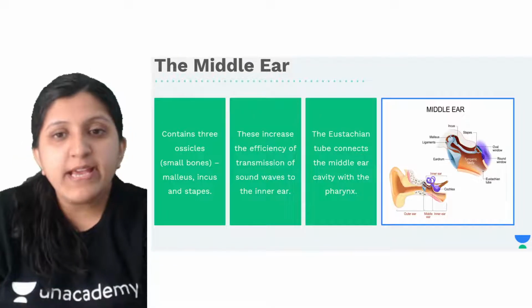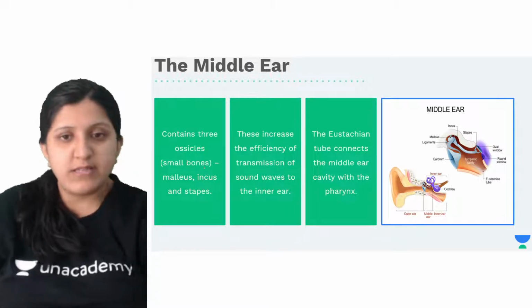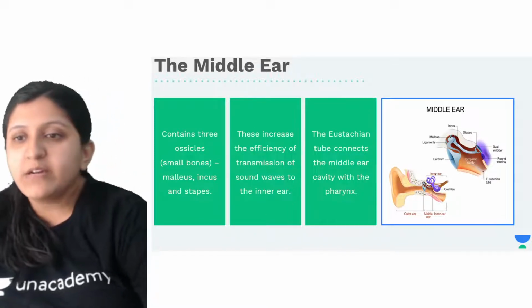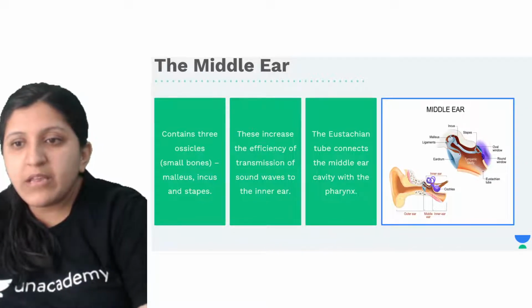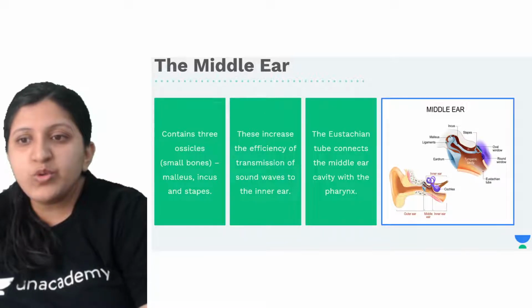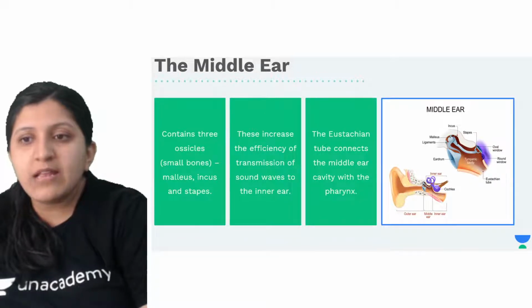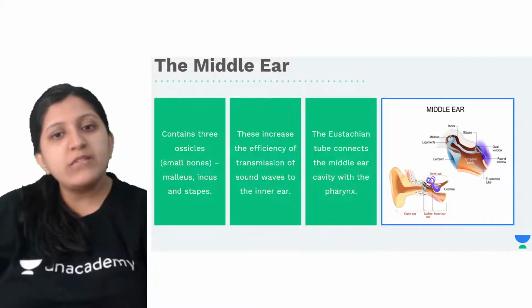All right, so next we have the middle ear. It contains three ossicles, which you can find in here. Here you can see the eardrum and the tympanic cavity. There is a malleus which is attached, then you can see the incus, and then there is a stirrup, or a stapes. So it contains three ear ossicles.